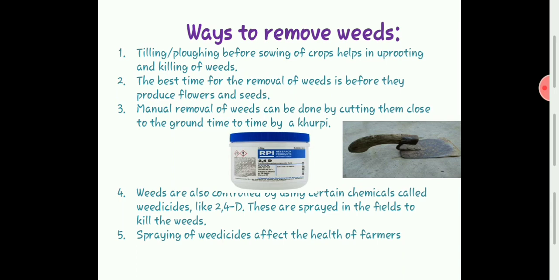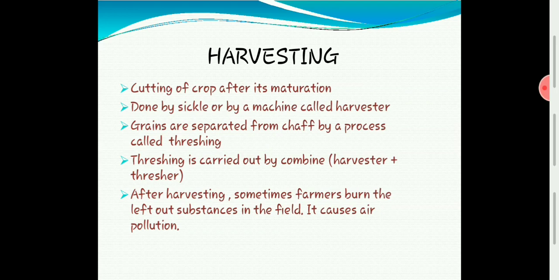And of course these are chemicals, so it is very dangerous to the farmers also, those who are spraying. Spraying of weedicides affects the health of the farmer, so he has to cover his face and nose while spraying. These are all dangerous chemicals. The next is harvesting. So you understood about protecting from weeds, isn't it?